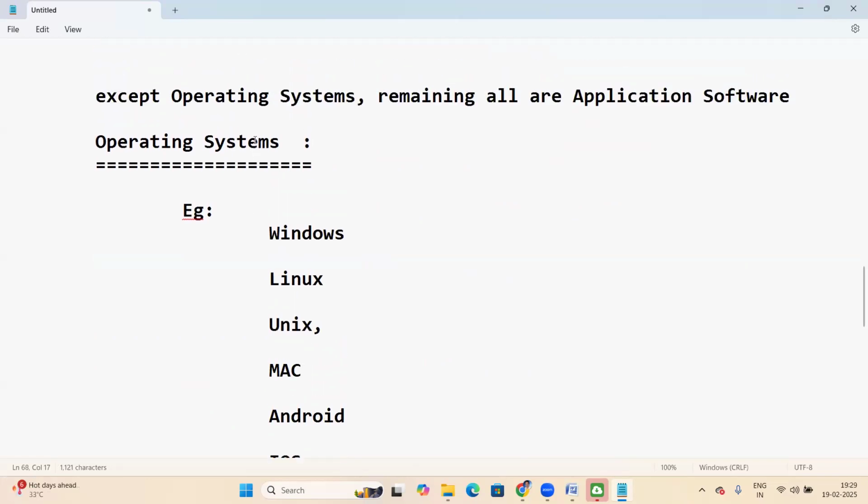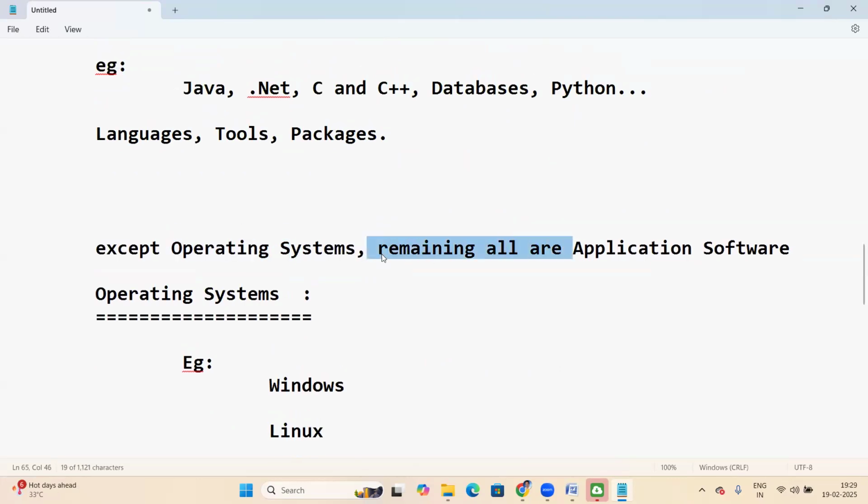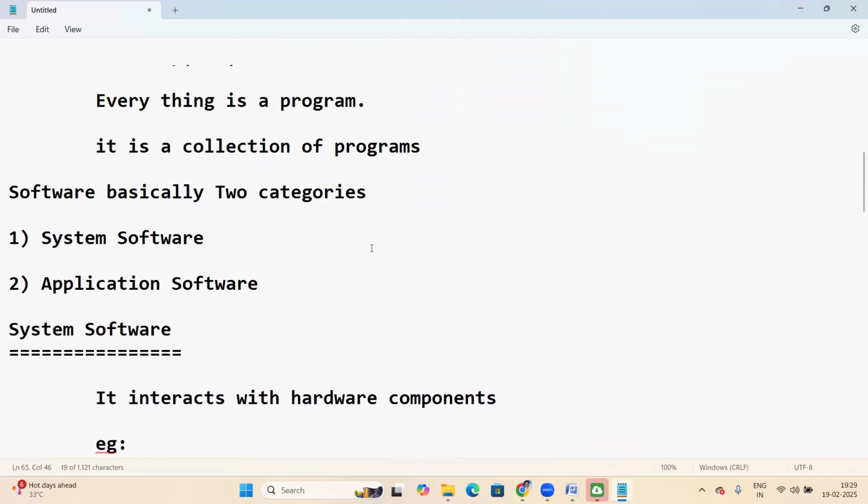So OS is system software. Except OS, the remaining are all application software. Let me review today's topic.